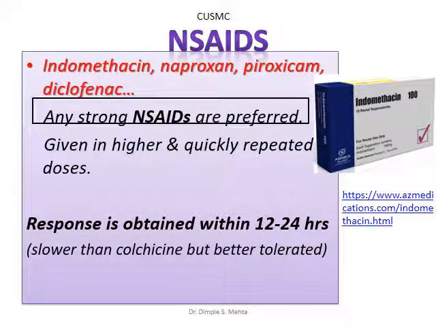Now let us first focus on acute gout. For acute gout, the drug of choice would be NSAID. Any strong NSAID can be preferred, maybe indomethacin, naproxen, piroxicam, diclofenac, etc. That is given in higher and quickly repeated doses. Response is obtained within 12 to 24 hours. It may be slower than colchicine, but it is better tolerated. That's why NSAIDs are considered the first drug of choice.